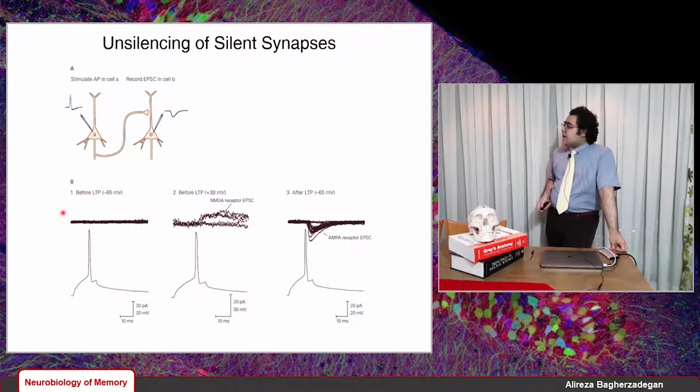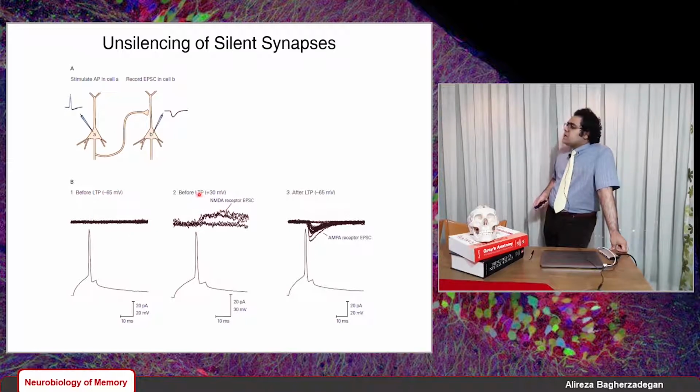So at a silent synapse, you can see that the action potential which is stimulated in cell A fails to elicit a response, or EPSC, excitatory postsynaptic current, at the silent synapse. This is before LTP, of course, when the membrane is still at the resting membrane potential, minus 65 millivolts.